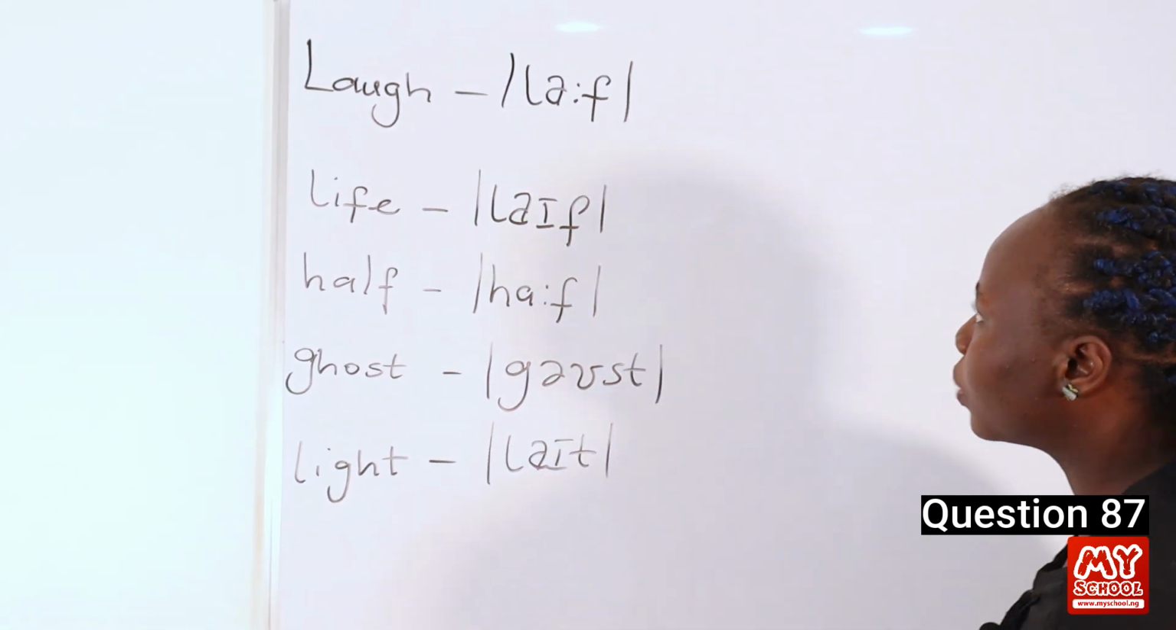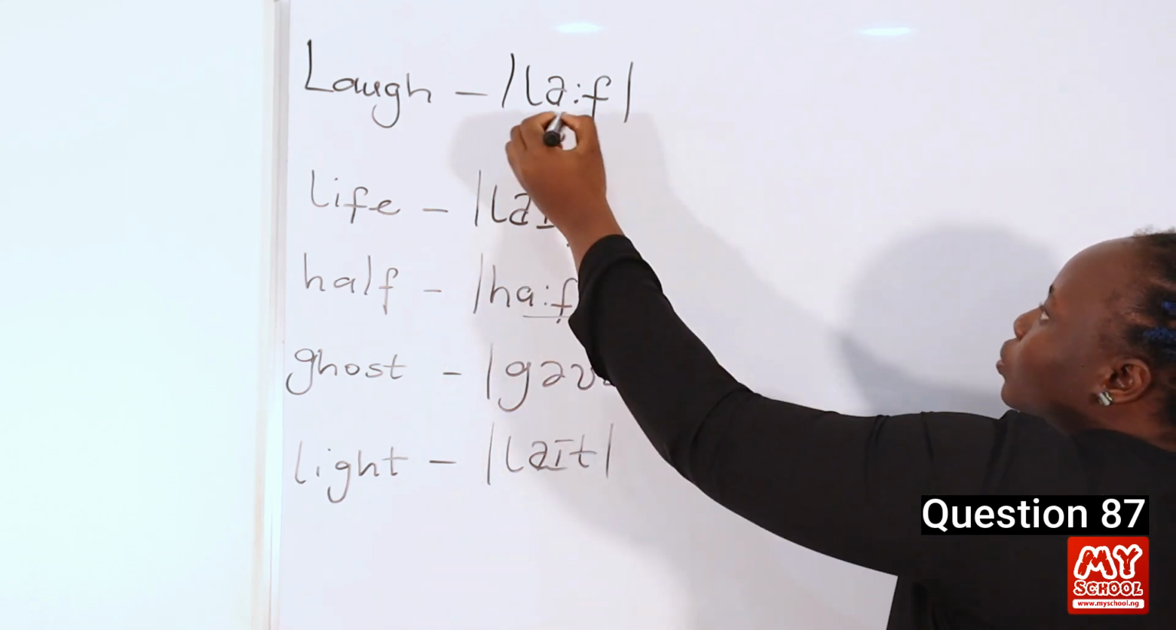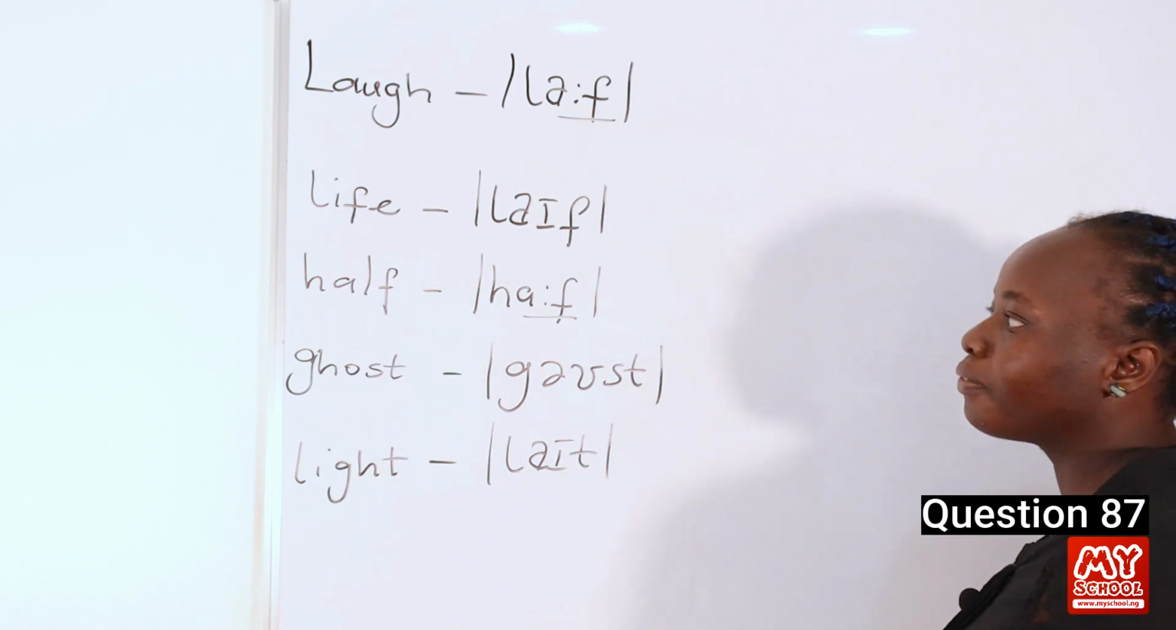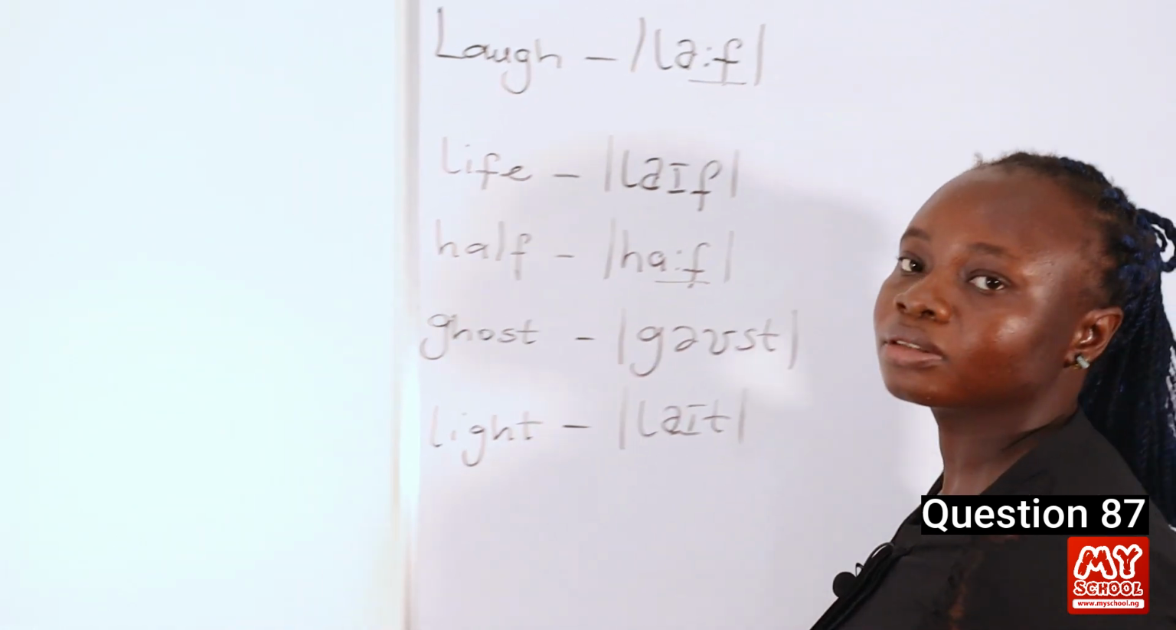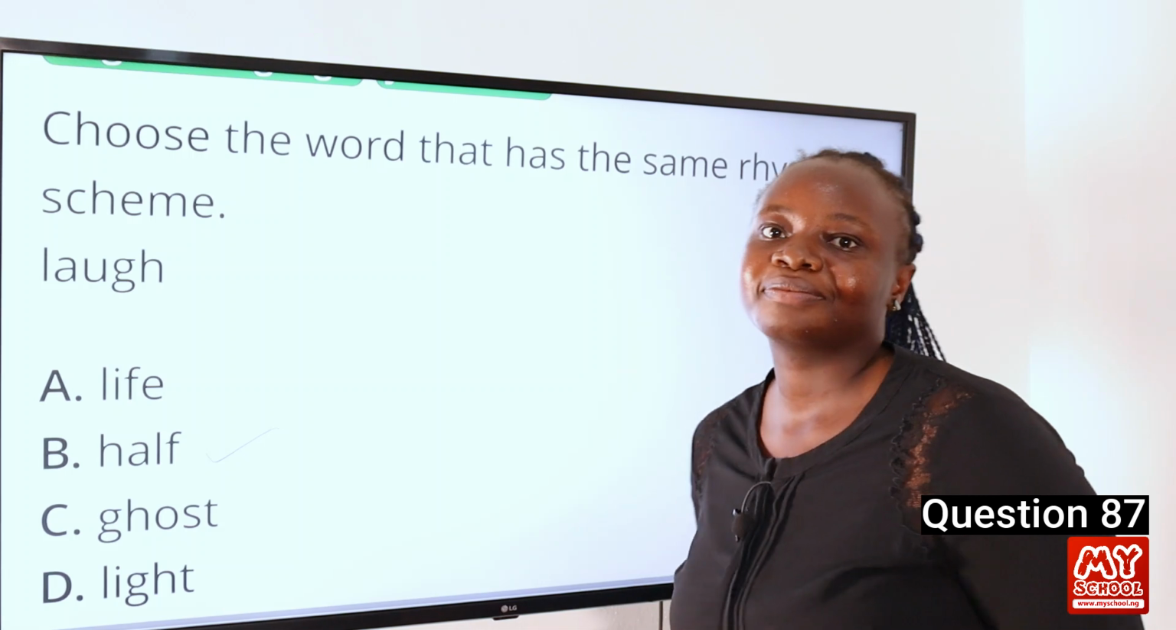So from the transcription, we can see that the word laugh and half rhyme with each other because they end with the sounds half. So let's go back to the screen to mark our answer. So the answer to this question is B, half.